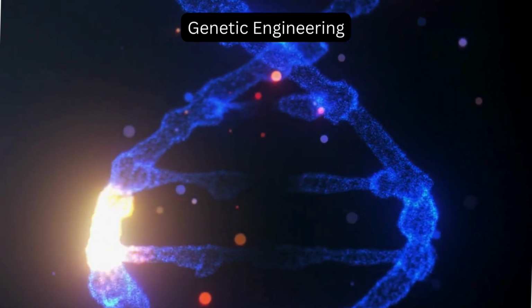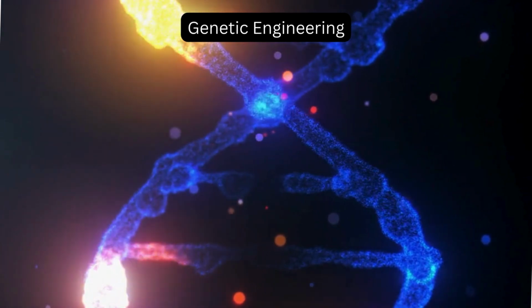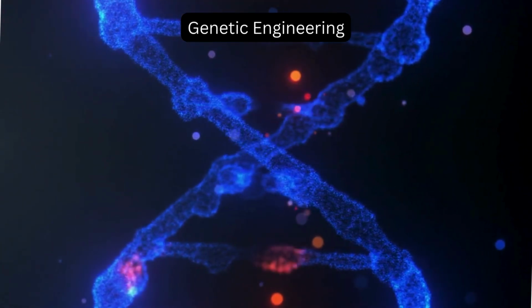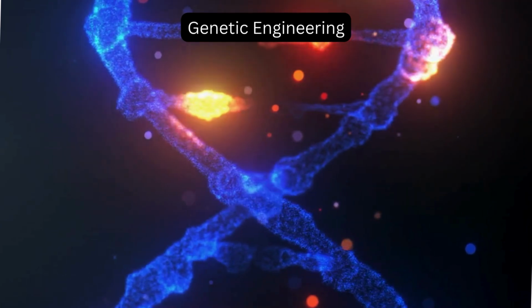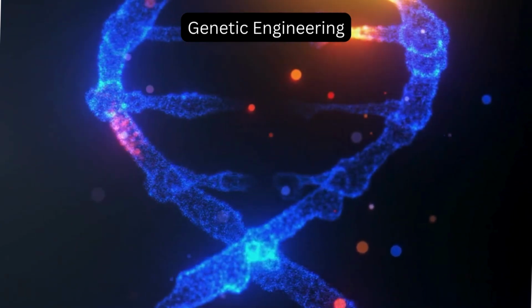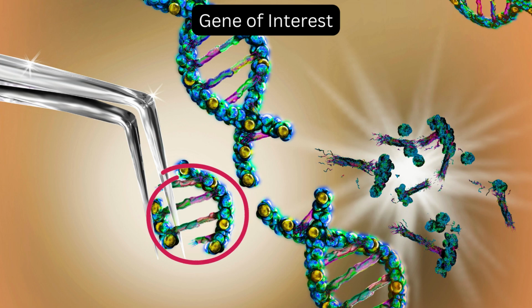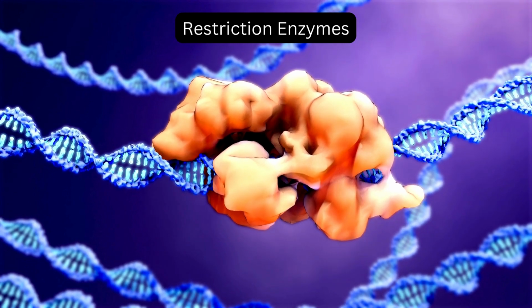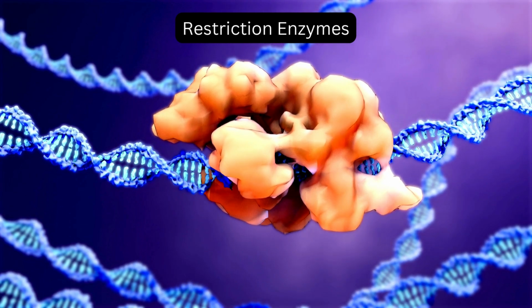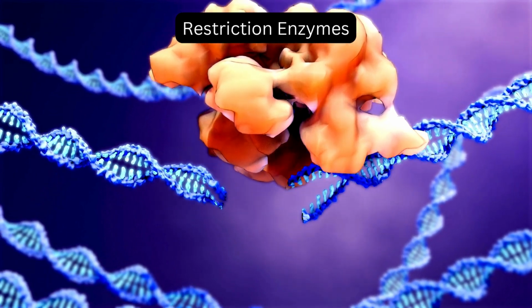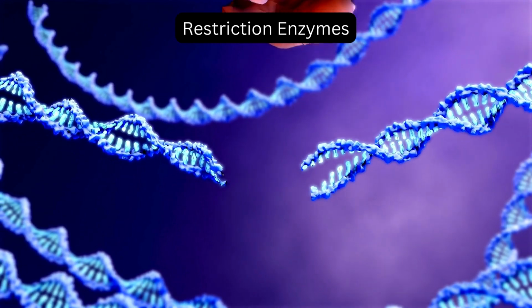Through genetic engineering, scientists synthesize recombinant DNA by combining DNA from different sources. It involves the following steps: selecting the gene of interest, that is the specific gene to be cloned; molecular scissors or restriction enzymes cut the DNA at specific sites to isolate the gene of interest.